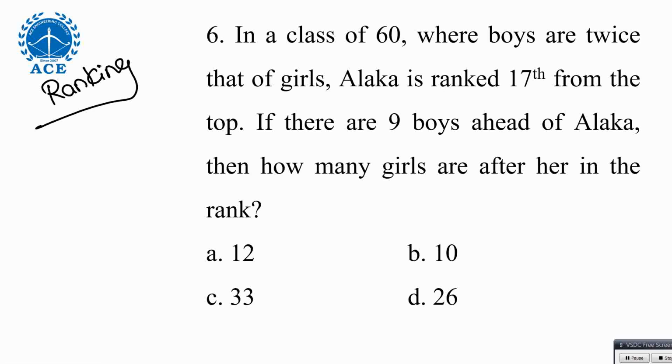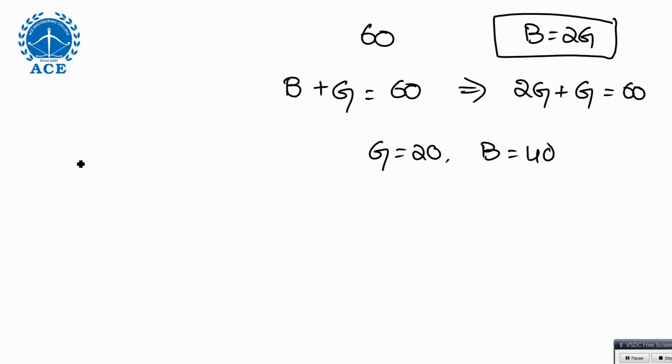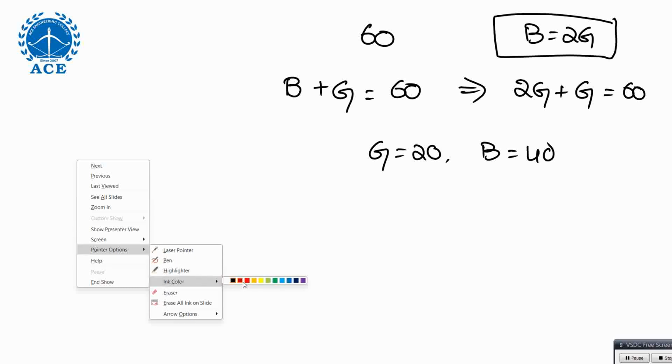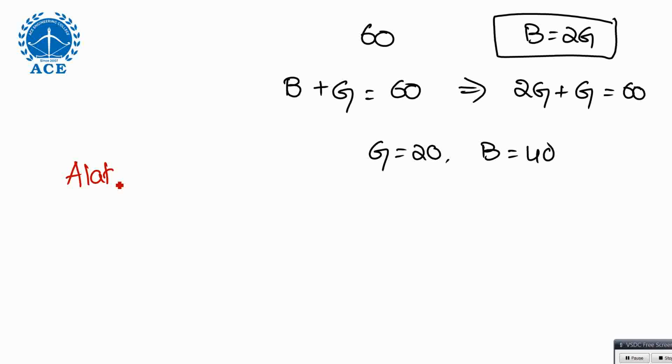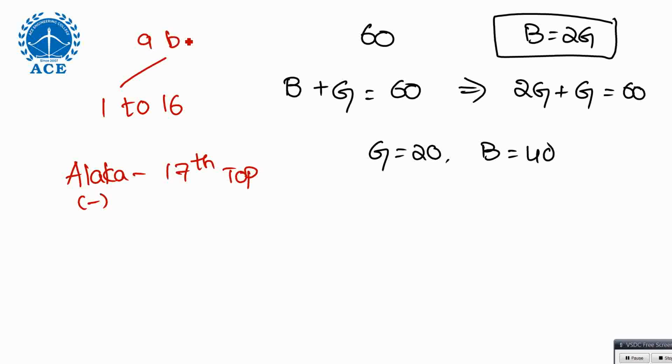Now Aleka is ranked 17th from the top. Fine. So Aleka is a girl, 17th from top. Before Aleka, how many people are there? 1 to 16. Among those 16, how many are boys? 9 boys are there. So obviously 7 girls are already done. So before Aleka, 9 boys and 7 girls, and Aleka is the 8th girl from top.